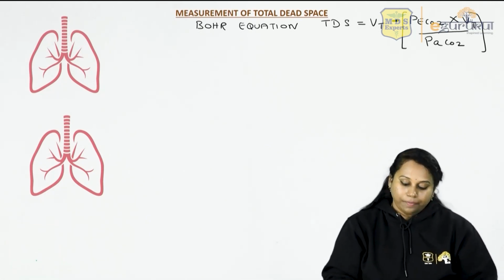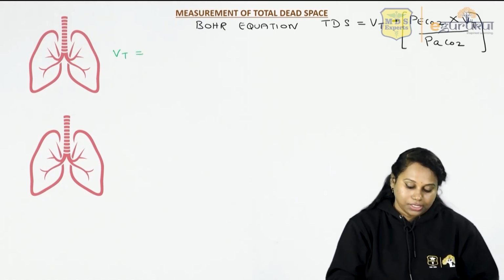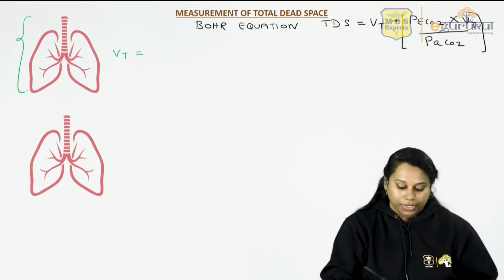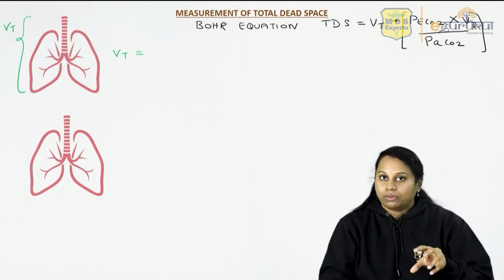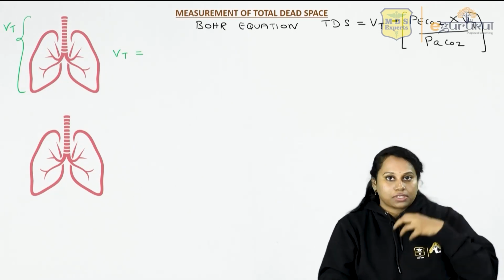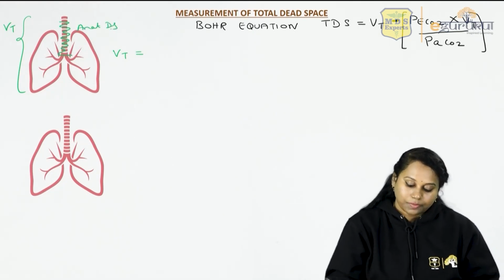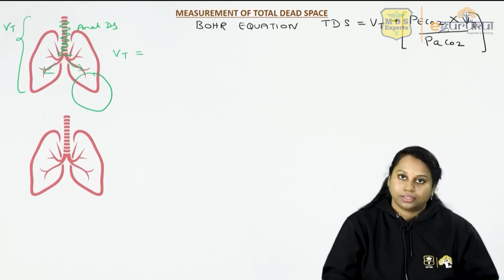So we'll come to this diagram. Tidal volume, Vt, means the air that you take in during normal breathing. Tidal volume will have the following components. Some of this tidal volume would have occupied the anatomical dead space, and the remaining has gone into the alveoli.